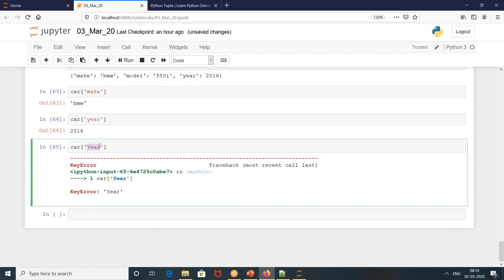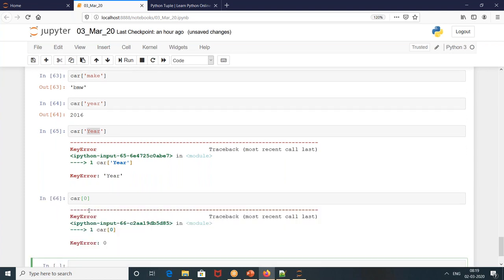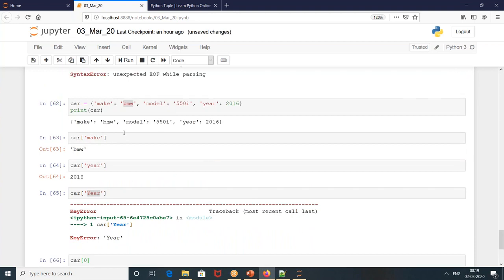Okay, and previously in list and tuple, I was showing you that you call with an index or with the value, and it will give you an answer. Does it give that in a dictionary? The answer is no, because these are key-value pairs. You have to make sure you are defining like this. Make only, it will give you BMW as the answer. If you write car of 0, it won't give you the answer BMW. Got it? So indexes don't work over here.